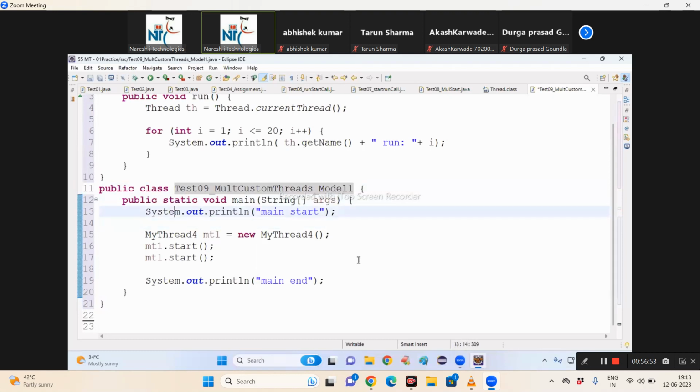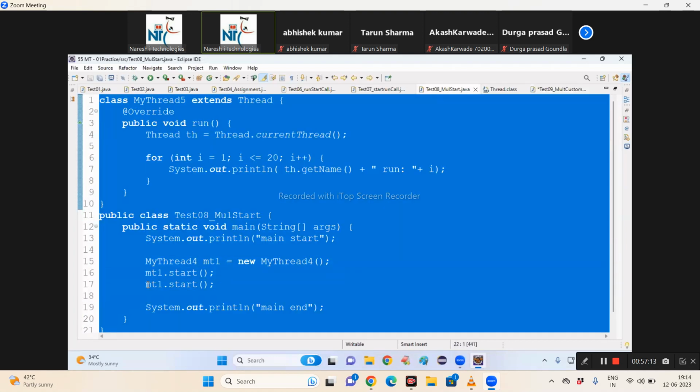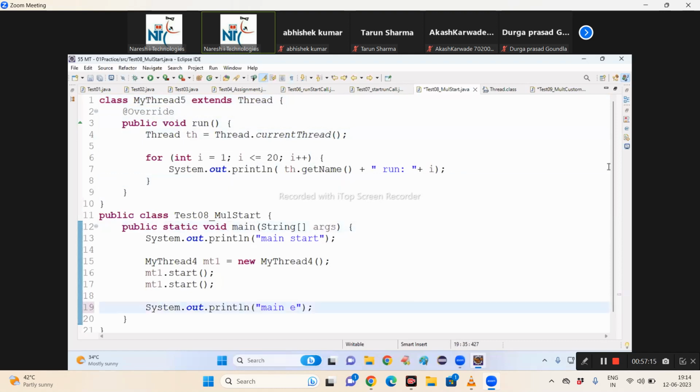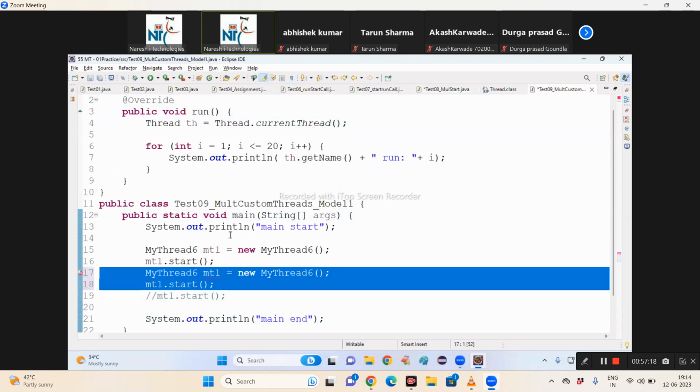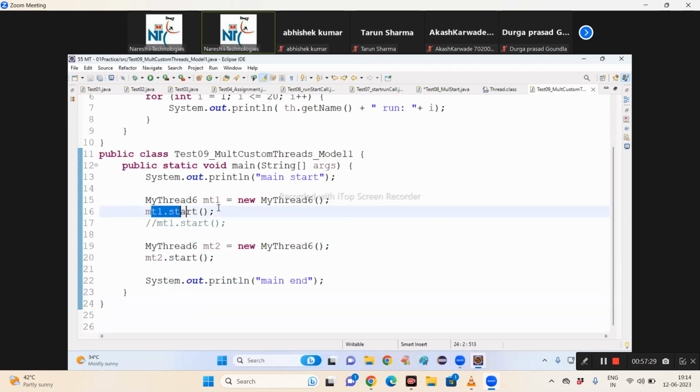Observe now here. I'm trying with my thread 1. Okay, I have to change the class name. So I cannot call the start method again. Now what should I do? I should create MyThread MT2 equal to new MyThread, then MT2.start. Clear? Tell me now. For this thread of execution, this object. For the second thread of execution, this object.